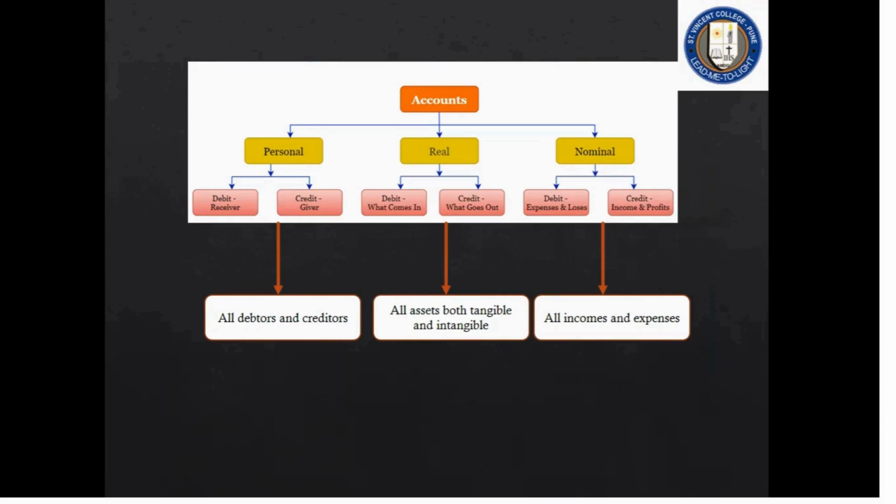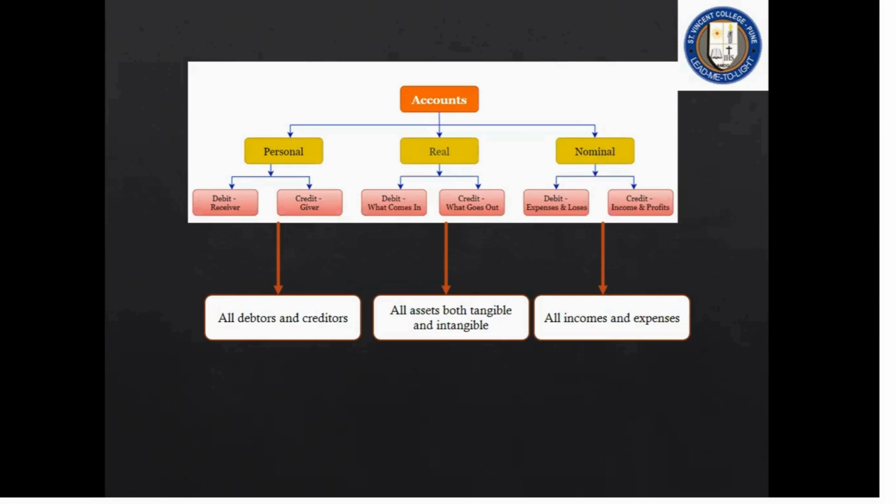Nominal, namesake, basically. Now I'll say salary. We cannot see salary. I can see the cash I'm paying, that is real. Salary is an expense. So all the incomes and expenses are called nominal, mostly. The golden principle is: debit all expenses and losses, credit all incomes and gains.